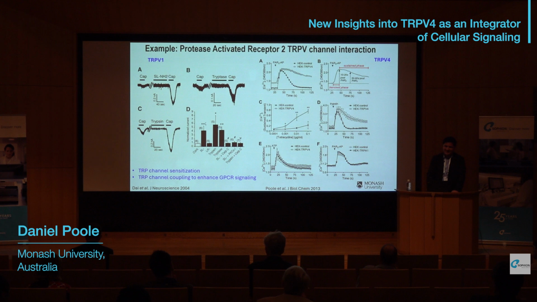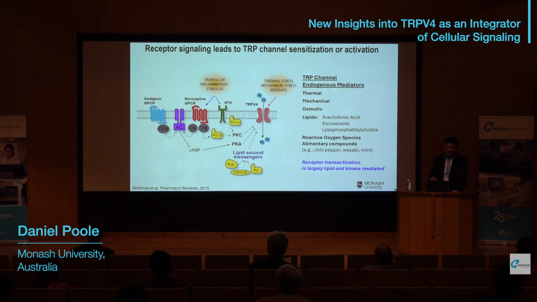So TRPs can be sensitized by GPCRs, and they can also couple to drive GPCR-dependent signaling. This diagram summarizes the current state of our knowledge regarding how different classes of GPCRs may interact with TRP channels to influence their activity. Generally speaking, Gi-coupled receptors are considered to be inhibitory in terms of TRP activity, whereas Gs will couple through PKA activation, and Gq-coupled receptors will activate TRP channels through either lipid or kinase-mediated pathways.